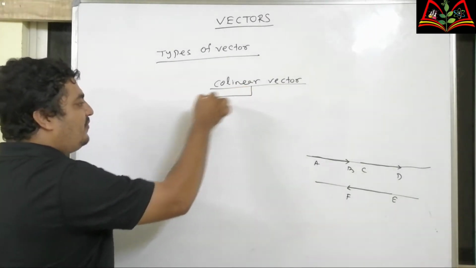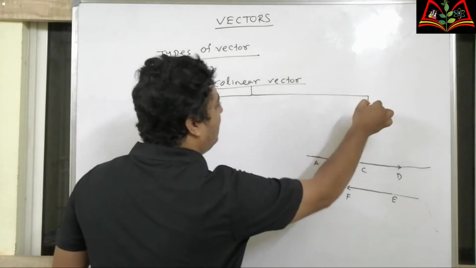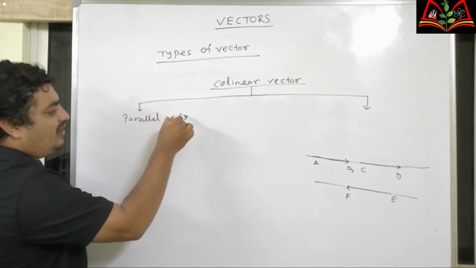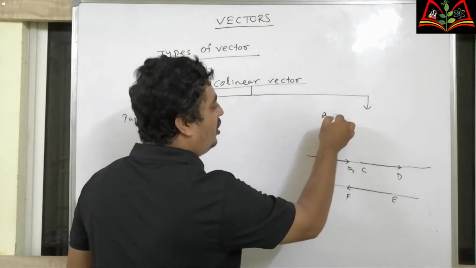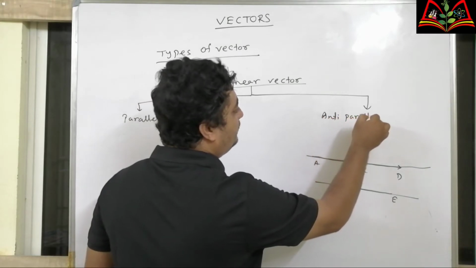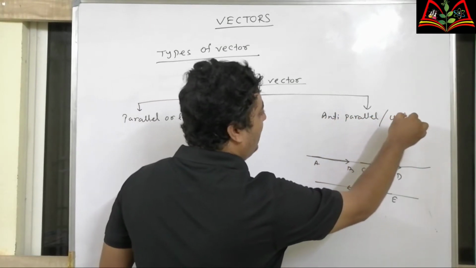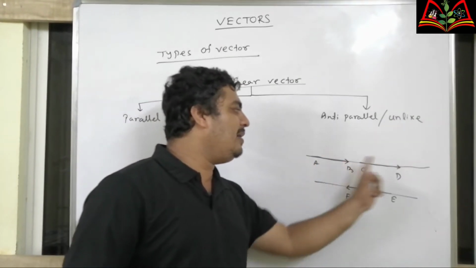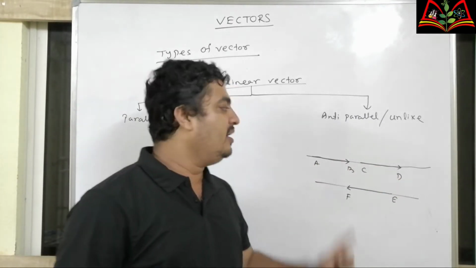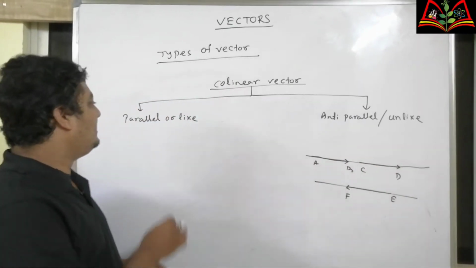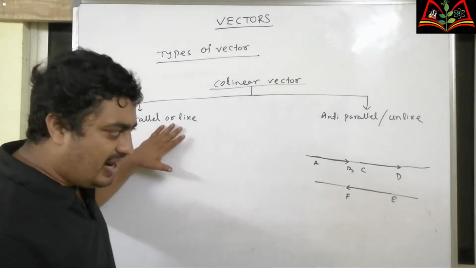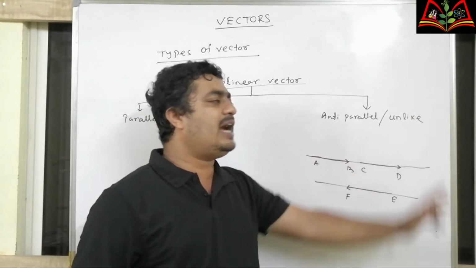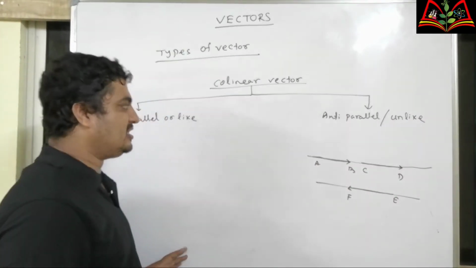Collinear vectors are divided into two types. One is called parallel or like vectors, and the second is called anti-parallel or unlike vectors. If two collinear vectors are in the same direction, their magnitude may be different, but if the direction is the same, then they are called parallel or like vectors. If two vectors are in opposite directions, they are called anti-parallel or unlike vectors.